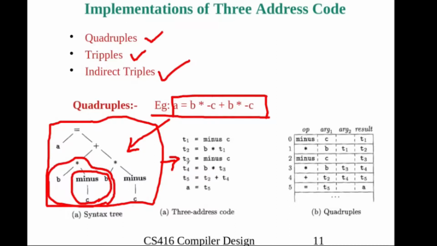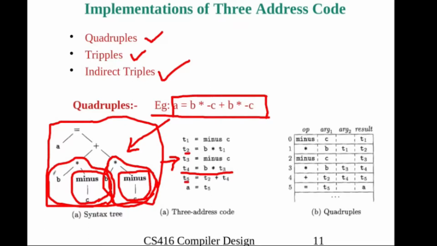Then T3 is equal to minus c, this subtree, and T4 is equal to b star T3, so that is this subtree, b star minus c, and the value is stored into T4, here the value is stored into T2.